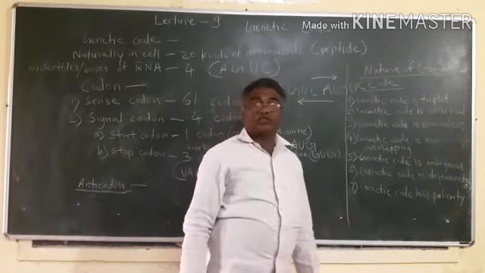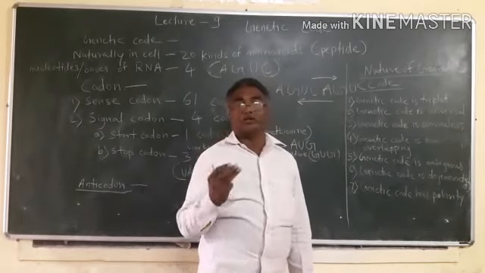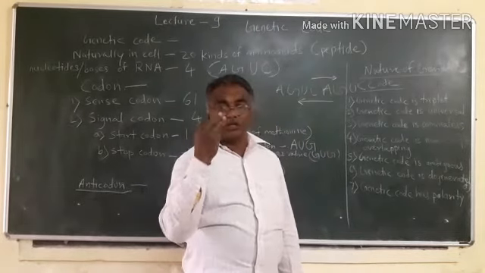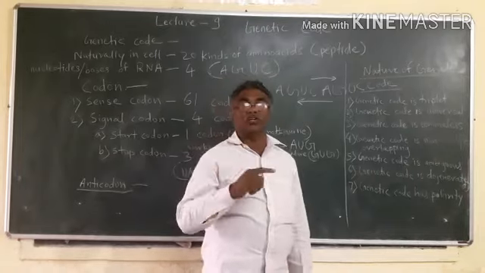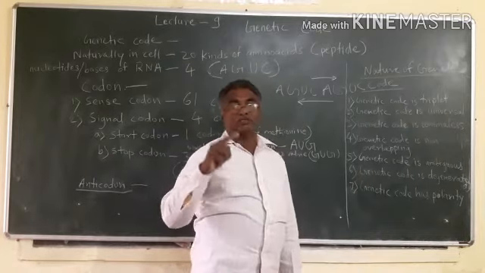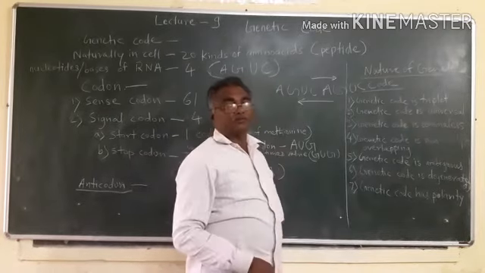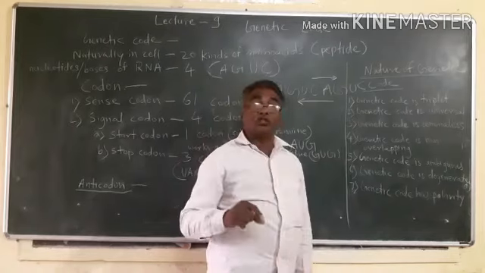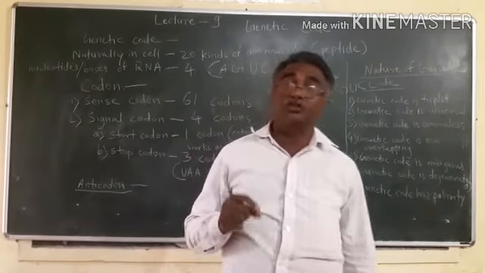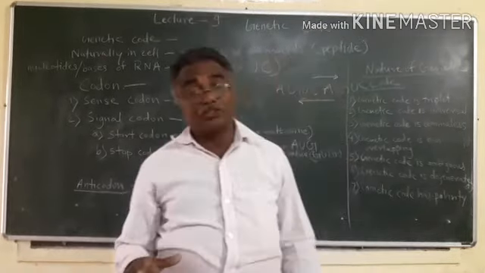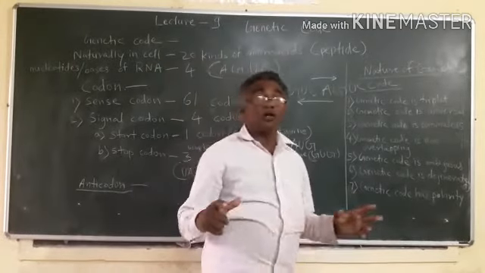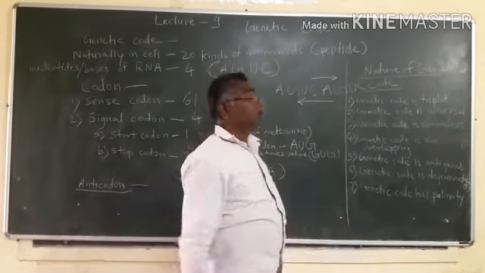Each genetic code has 3 bases, meaning genetic code is triplet. Genetic code is universal, meaning genetic code is present in all living organisms.